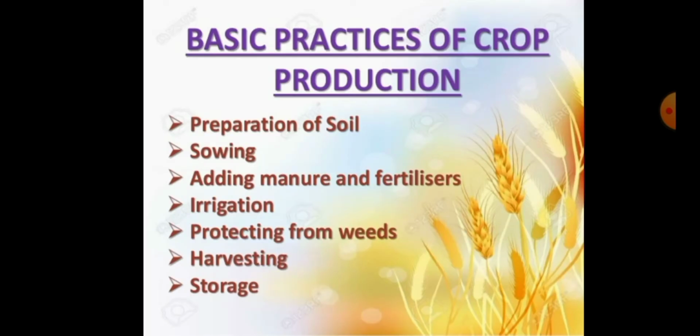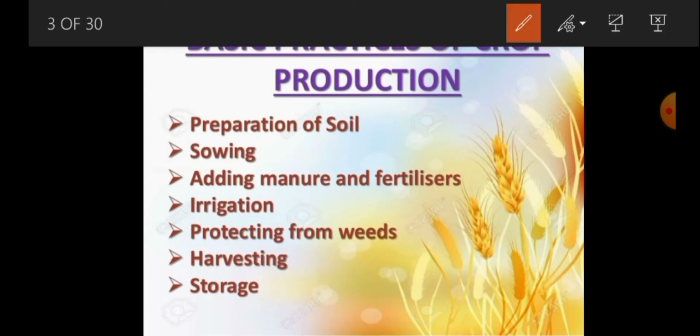Next, coming to what are the basic practices of crop production. Some basic steps are involved in the production of crops. The first very important step is preparation of soil. Second is sowing. Third, adding manure and fertilizers.